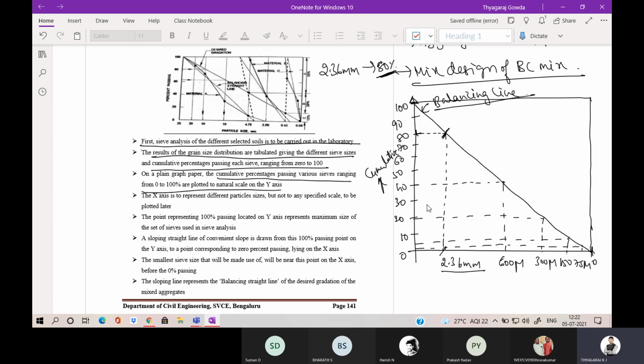Now from using the cumulative percentage of passing of the given soil, whatever we have conducted from the laboratory, we have got the sieve sizes along the x-axis. Now I will erase these dotted lines, whatever we have drawn. So we have to erase the dotted lines.